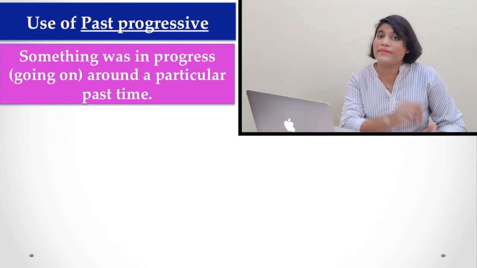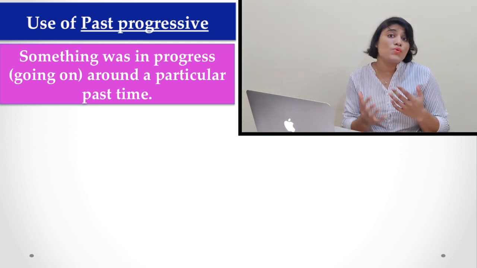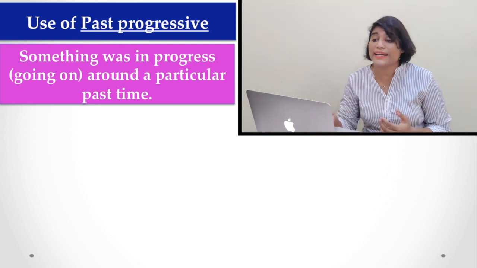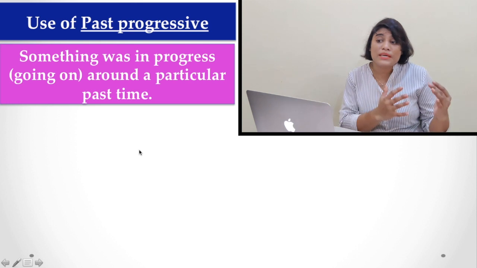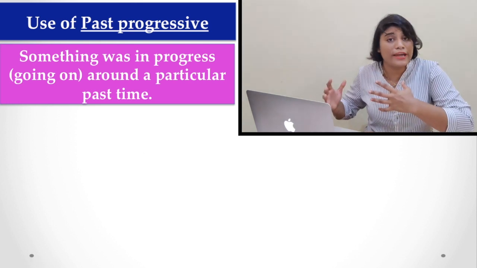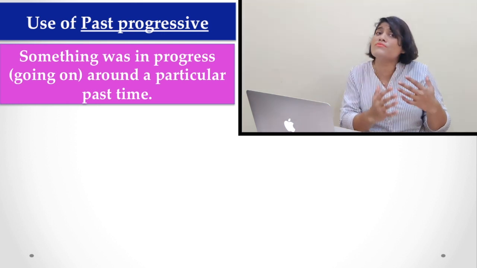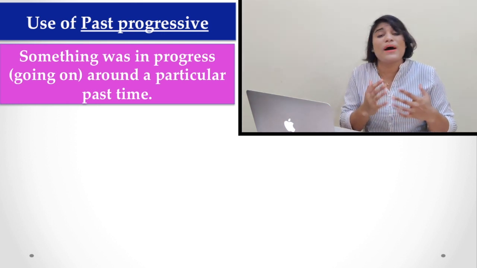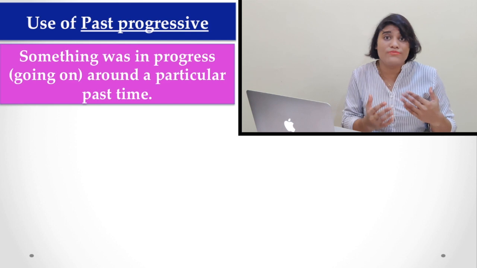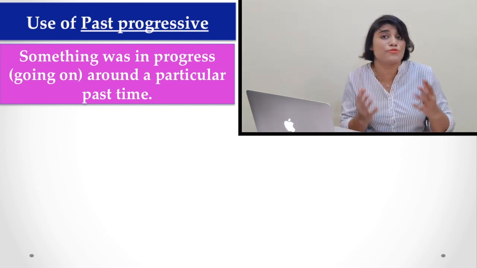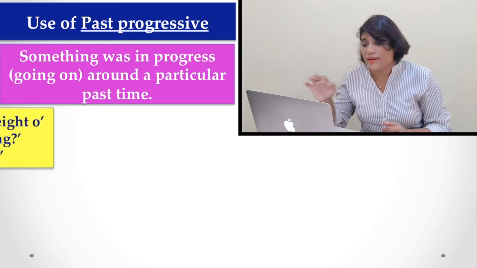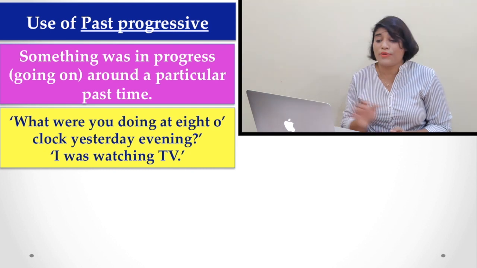There are 2 areas where we can use past progressive. That is when something was in progress or was going on in the past, around a particular past time, then in that case we have to use past progressive tense. Here is an example for you.